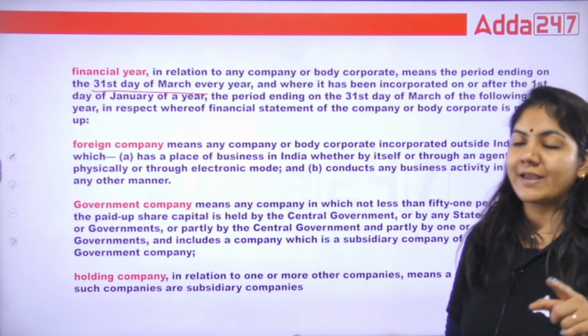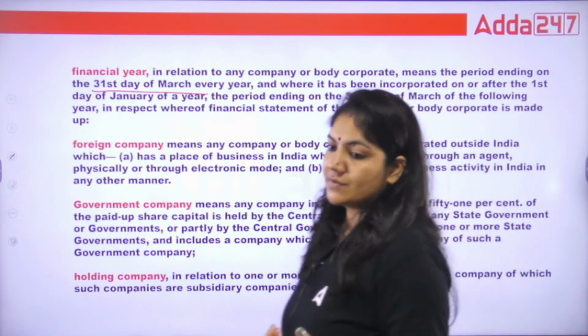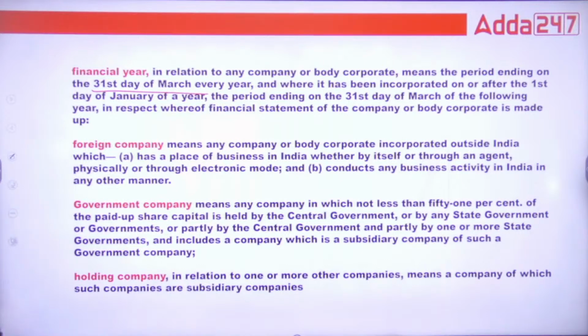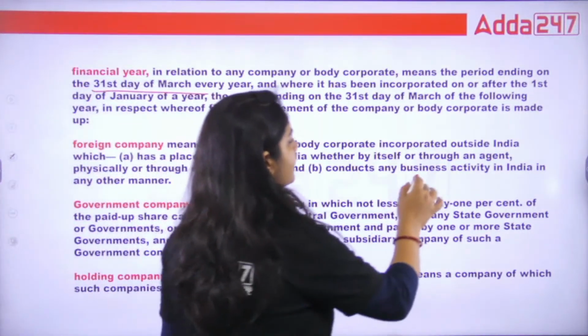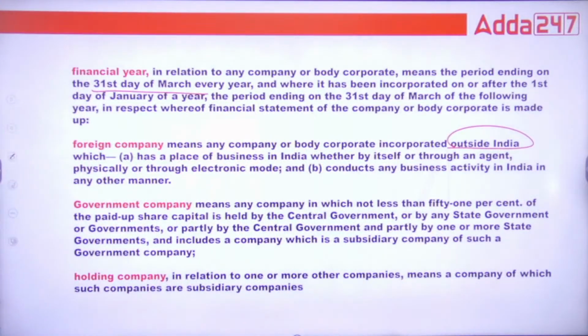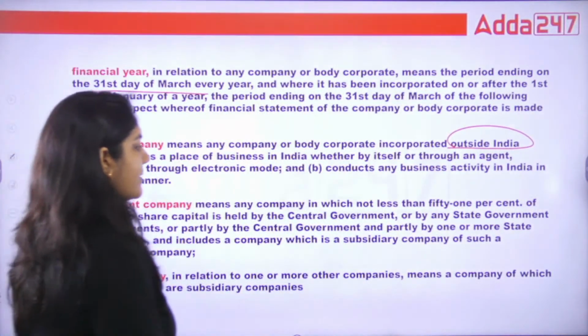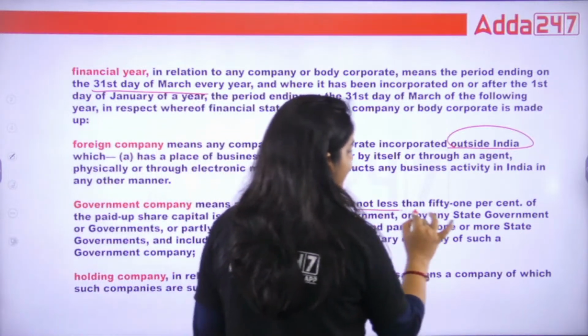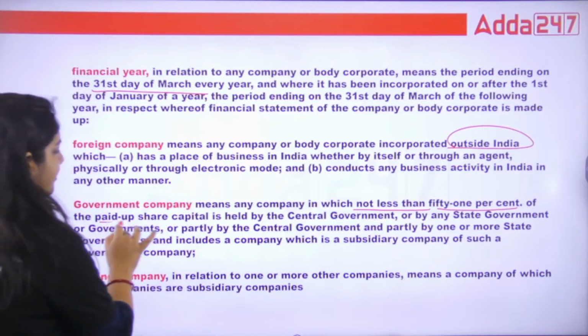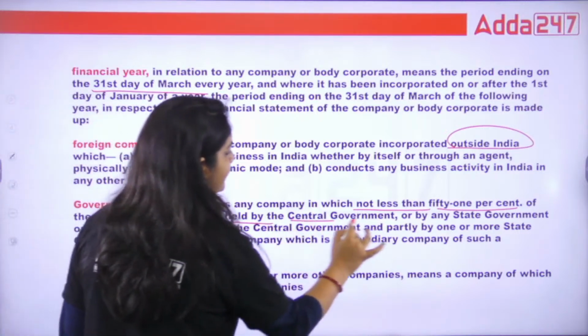There is one more, the calendar year, starting from 1st January and ending on 31st December. Right? What is foreign company? The company which is established outside India is called a foreign company. Government company: a company in which not less than 51% of the paid up share capital is held by the central government.